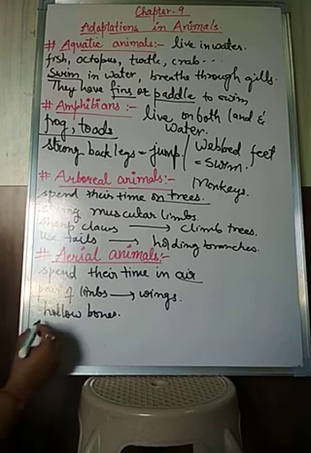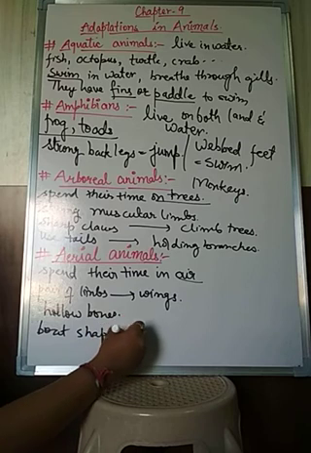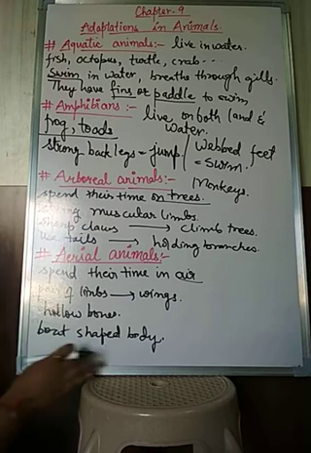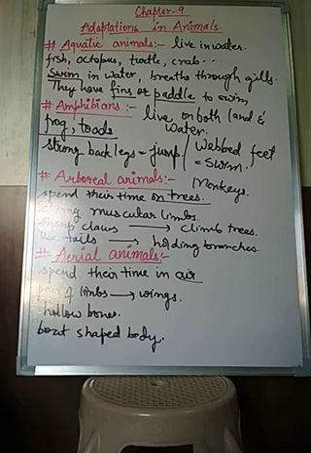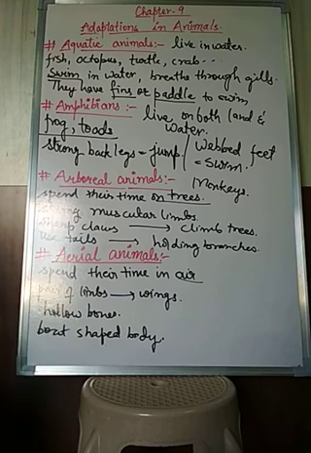And they have a boat shaped body. I already discussed how they have a boat shaped body. Because of their boat shaped body, they can cut through the air easily, and they can fly easily in the air because of their boat shaped body and their hollow bones. All birds except the flightless birds and bats are aerial animals. All of these things we have discussed under birds.